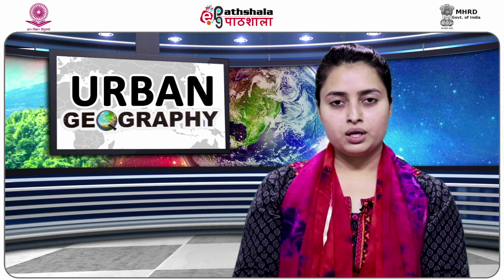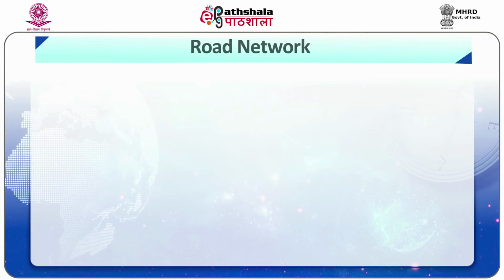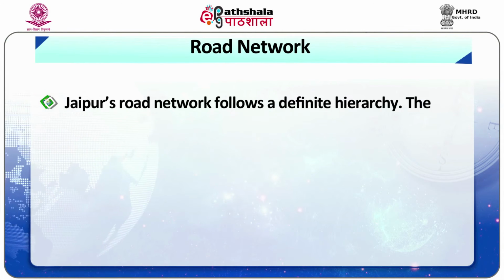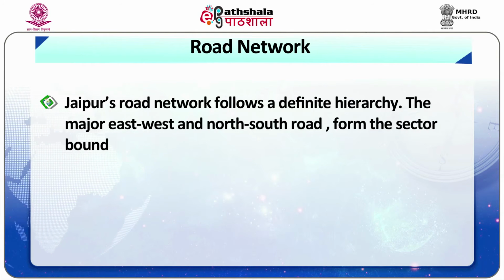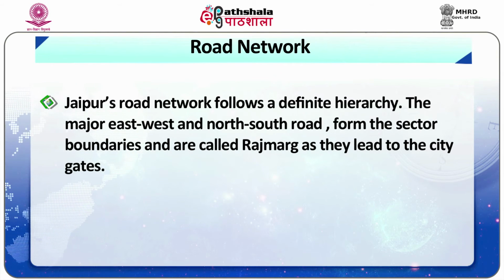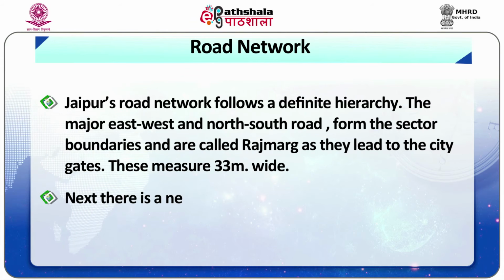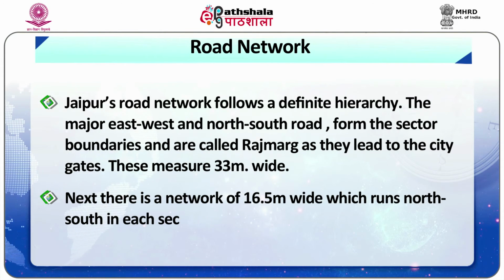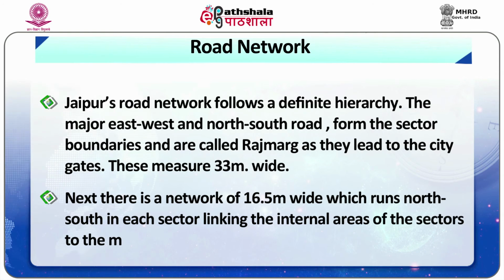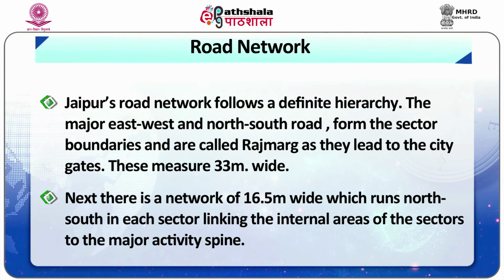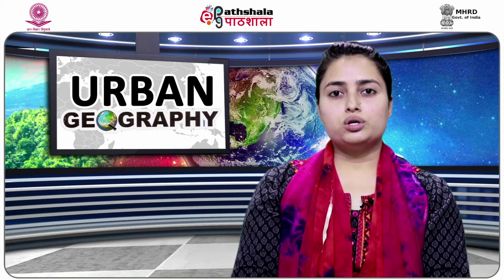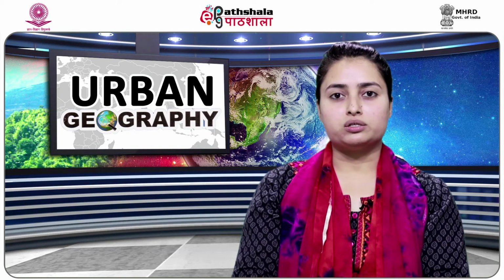Now coming to the road network of the city plan, Jaipur's road network follows a definite hierarchy. The major east-west and north-south roads form the sector boundaries and are called Rajmarg as they lead to the city gates. These measure 33 meters wide. Next, there is a network of 16.5 meter wide roads which runs north-south in each sector, linking the internal areas of the sectors to the major activity spine. An orthogonal grid of 8.25 meter by 4 meter roads in the Prastara chessboard pattern further divided sectors into mahallas.